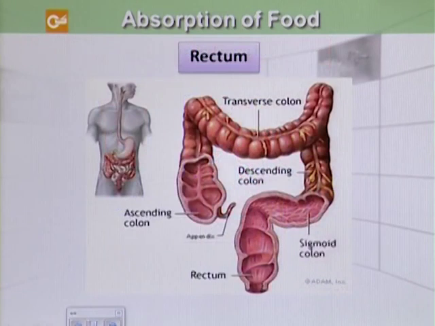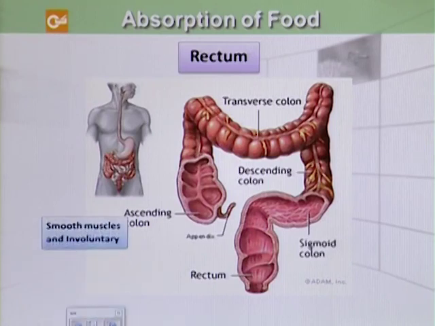We move on to the next organ, which is called the rectum. The compacted feces, which were passed on to the rectum by peristaltic contraction of the large intestine, are passed on to the short tube called the rectum, and from the rectum the feces exit the body through the anus. Two sphincters actually control passage to the anus.